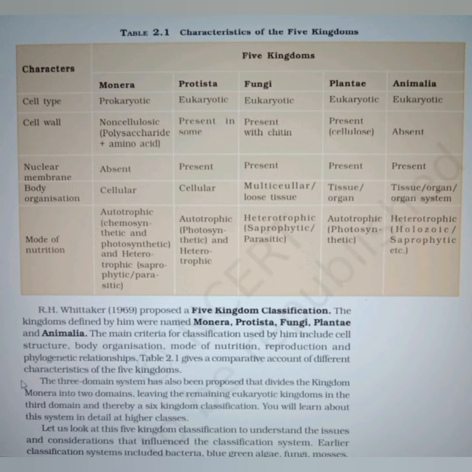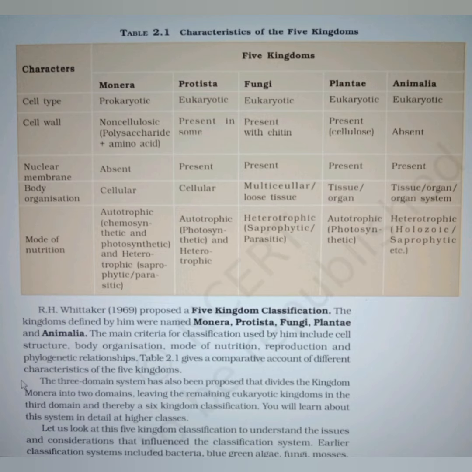Table 2.1 Characteristics of Five Kingdoms: Monera, Protista, Fungi, Plantae, and Animalia. Cell type of Monera is prokaryotic, Protista is eukaryotic, Fungi is eukaryotic, Plantae is eukaryotic, and Animalia is eukaryotic. Cell wall of Monera is non-cellulosic, that is polysaccharide plus amino acid. Cell wall of Protista is present in some. Fungi present with chitin. Plantae present, made up of cellulose.